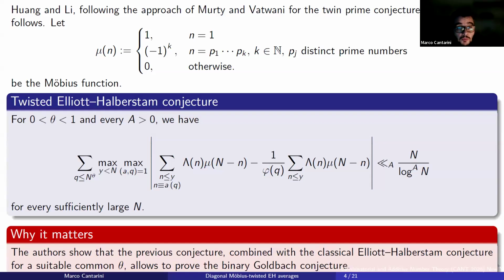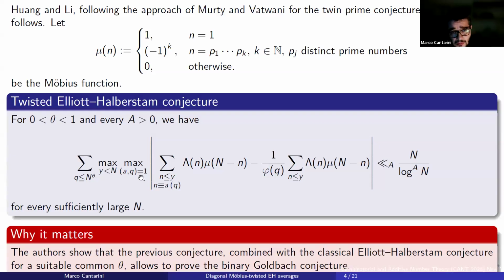Indeed, the authors proved that if this conjecture is true for some theta from 0 to 1, and the classical Elliott-Halberstam conjecture is true for 1 minus theta, then the Goldbach conjecture follows. This means, by the Bombieri-Vinogradov theorem, that if one proves this conjecture for some theta greater than 1/2, then the Goldbach conjecture follows. Note that in this formulation we have two maxima, and actually the maximum over A and Q can be avoided.